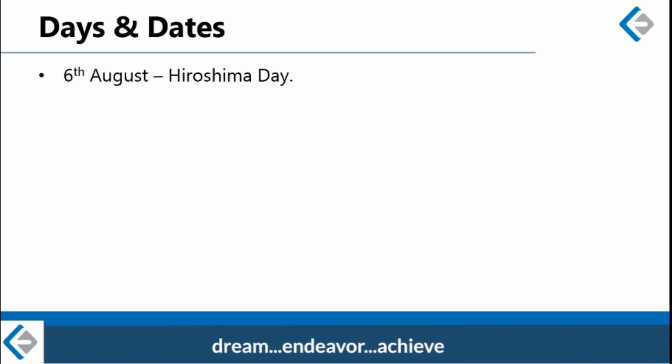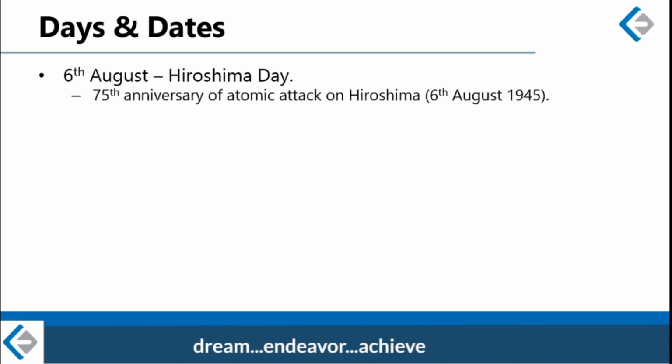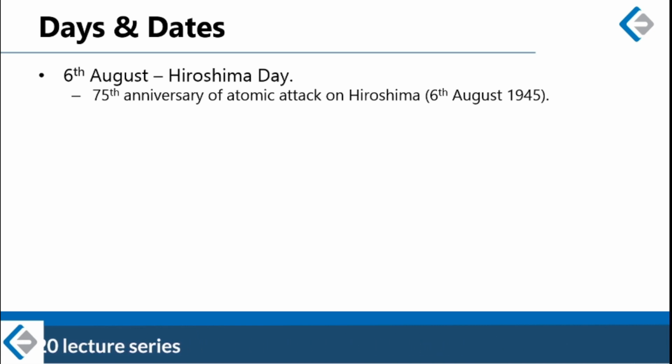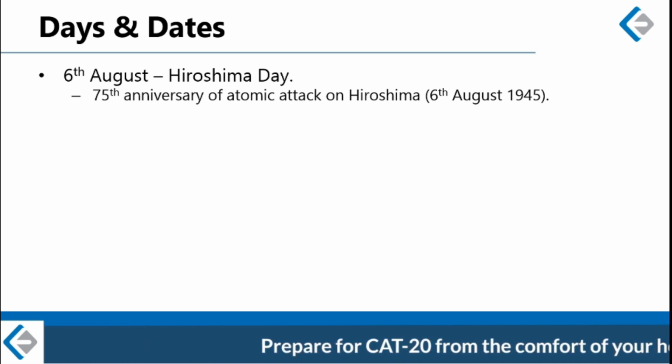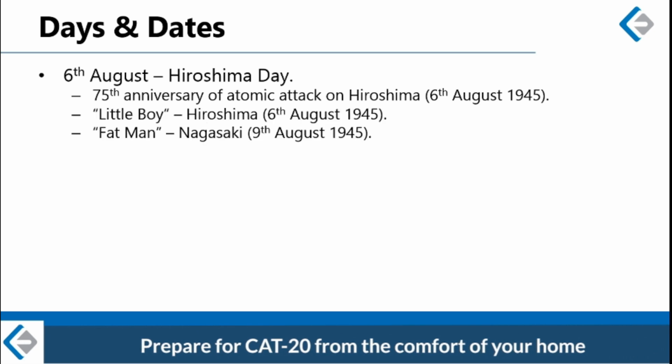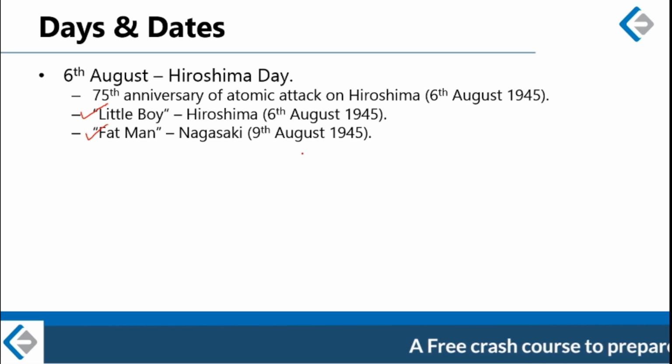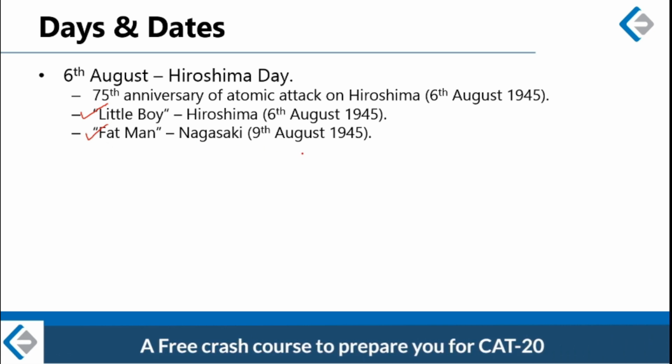This is Hiroshima Day. Hiroshima Day is observed on 6th August, and this year's Hiroshima Day is particularly very tragic because 2020 is the 75th anniversary of the atomic attack on the Japanese city of Hiroshima. During Second World War, USA dropped two atomic bombs on Hiroshima and Nagasaki, killing approximately 5 lakh people. So these are the names of those bombs. Ironically, the bombs were named Little Boy and Fat Man. The bombs which caused huge devastation in the two major Japanese cities were named Little Boy and Fat Man.